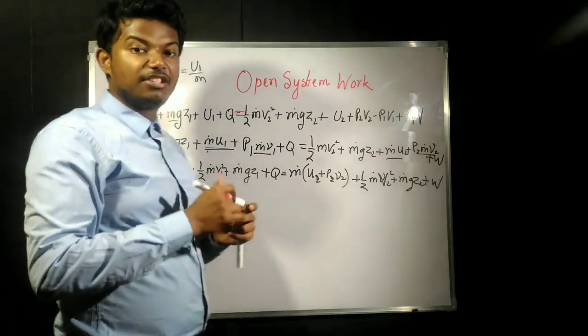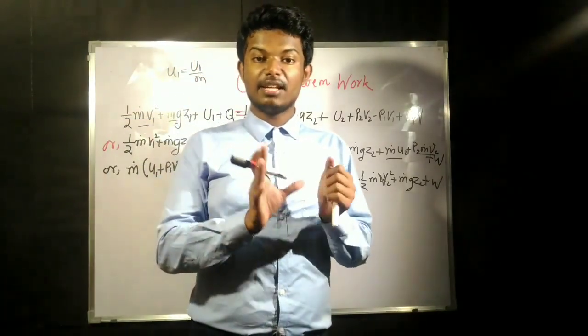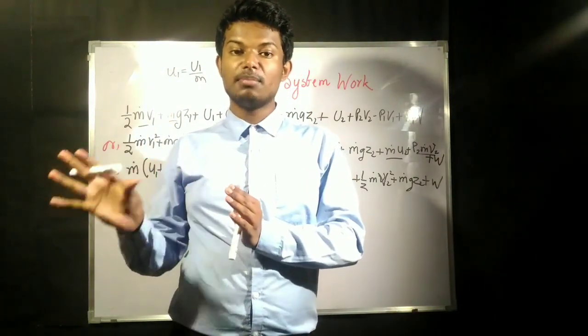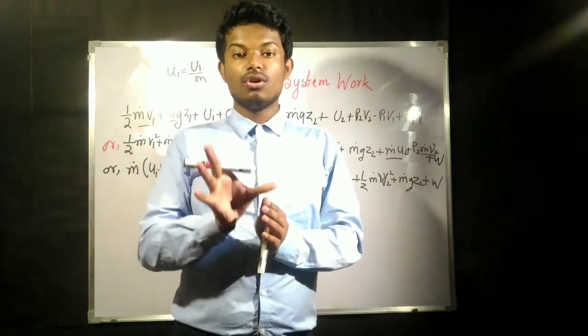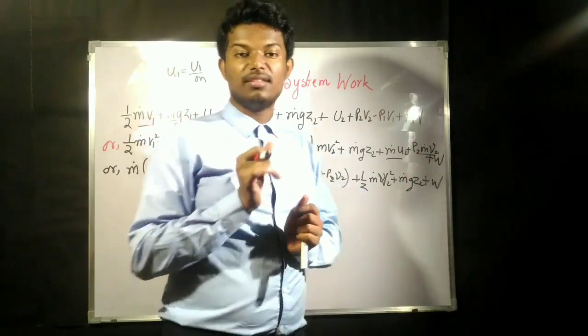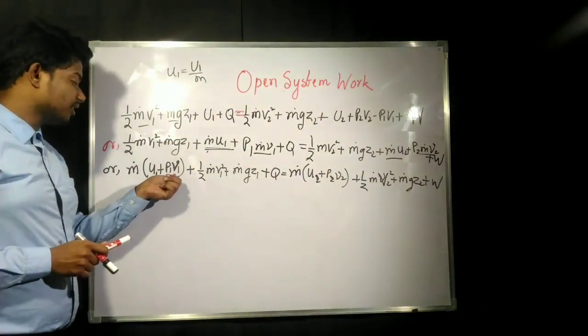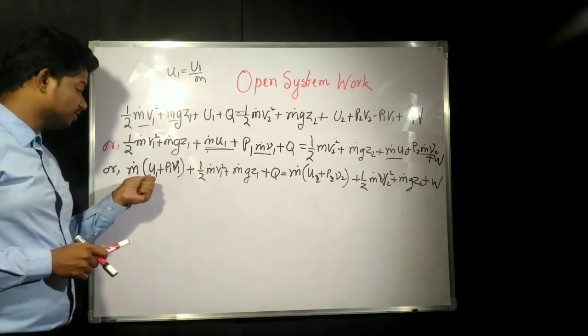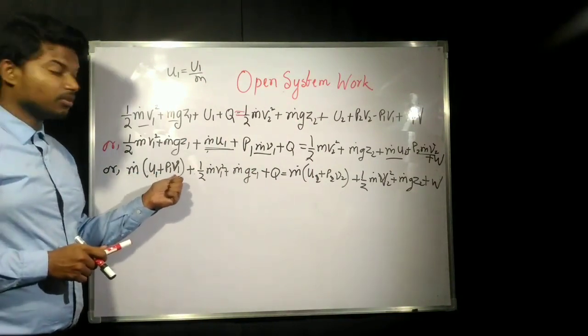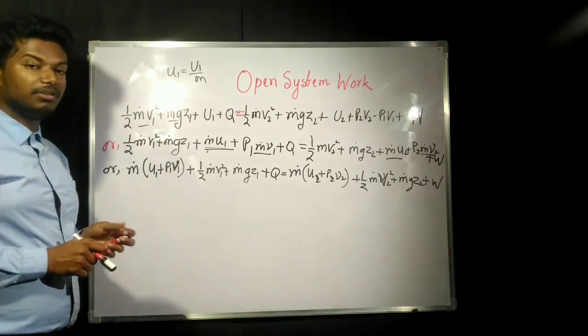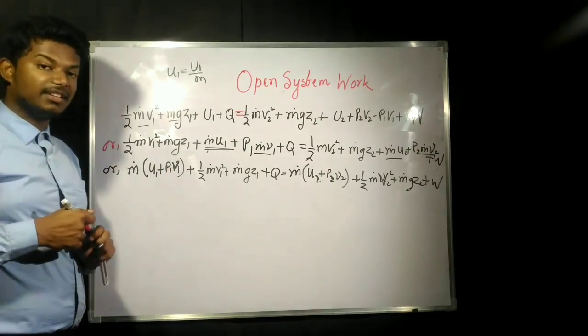While explaining enthalpy we said that enthalpy is nothing but the term u plus pv. So u1 plus p1 v1 will give us the specific enthalpy.